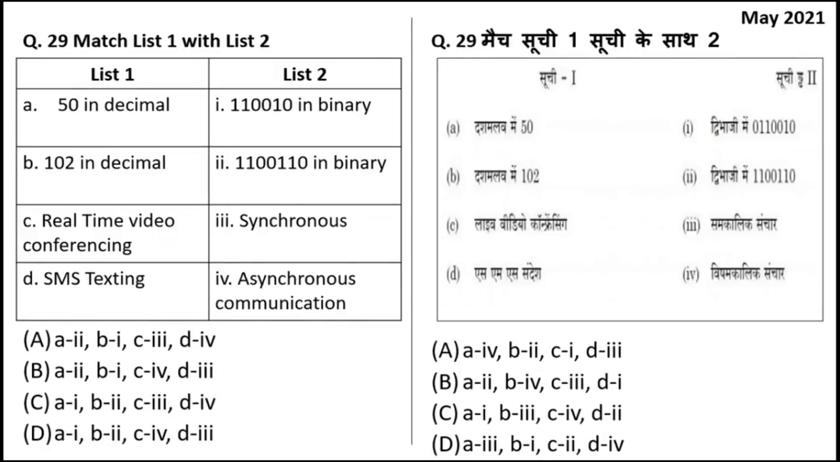One more question is match the following question. Here the options are 50 in decimal, 102 in decimal, real-time video conferencing, SMS texting. Before solving it, let's see, first we will solve this, maybe we'll get the answer. Real-time video conferencing is synchronous communication, because synchronous communication is when the people communicating are present at the same time. But in asynchronous, they are present at different times. SMS texting is a kind of asynchronous media.